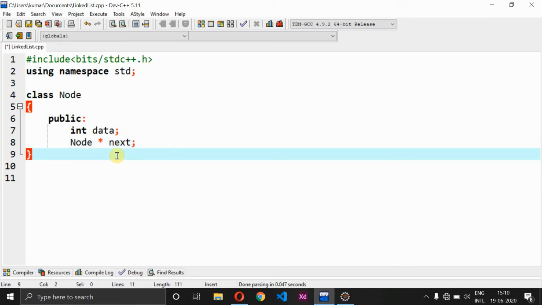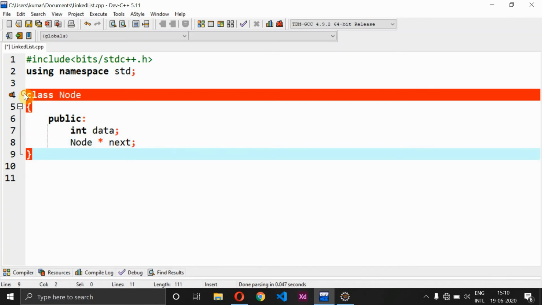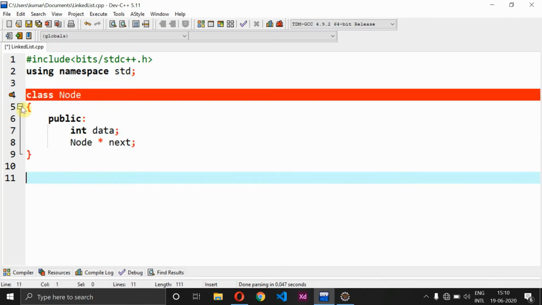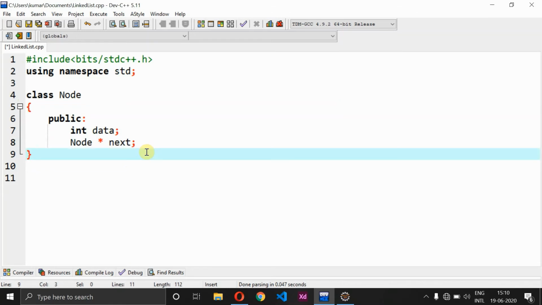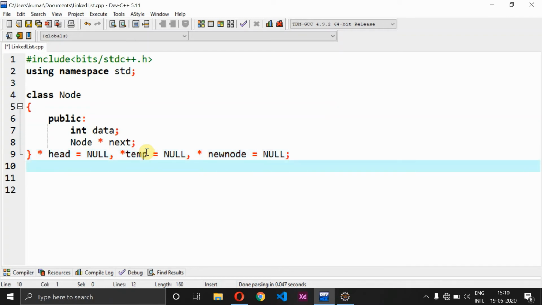So as of now, what have we done? We have done just creation of a class. After creation of class, we have just given the variables which I need to give inside the node whenever it was created. Followed by this, I need something like node star of head itself. So let me give it as star head equal to null, comma star of temp is equal to null, as well as star of new node is equal to null, right?